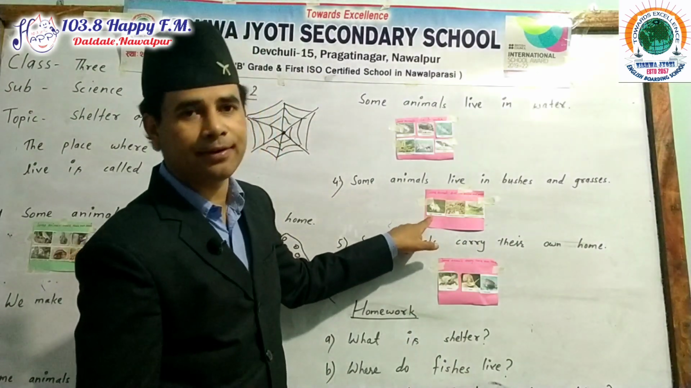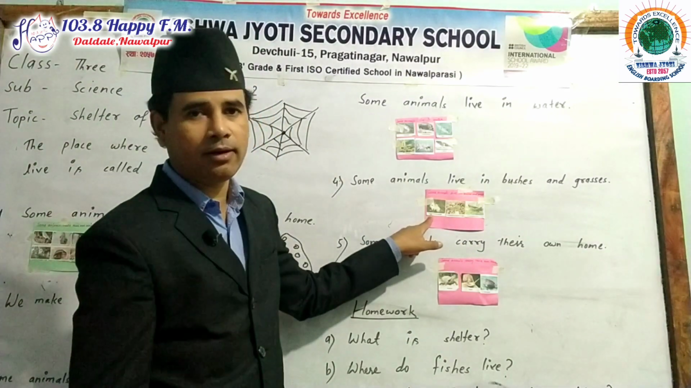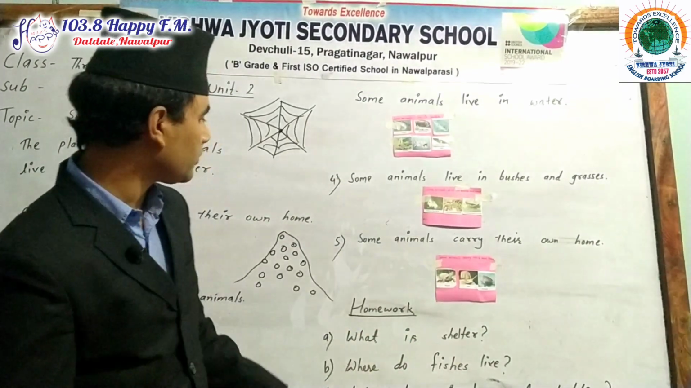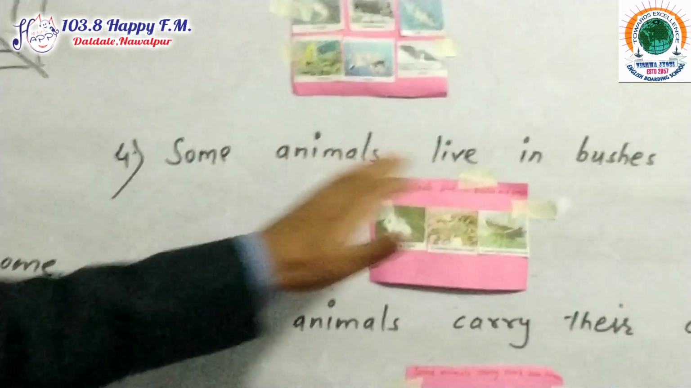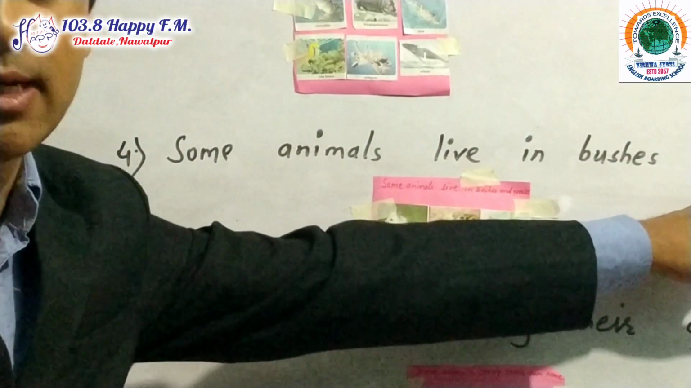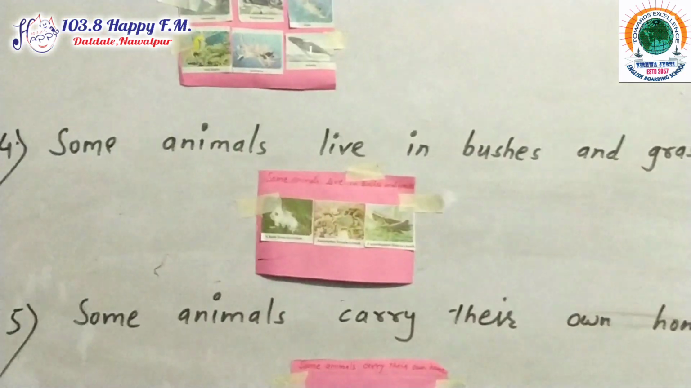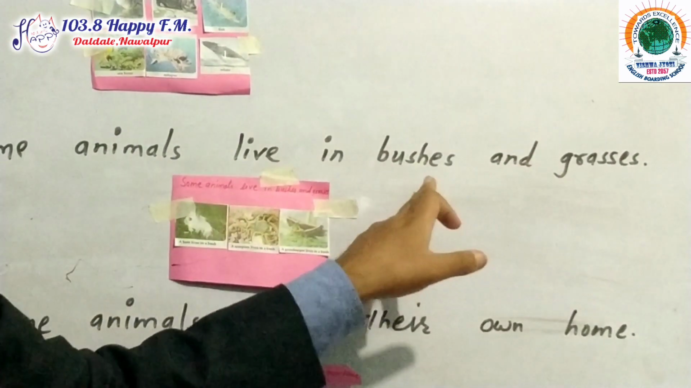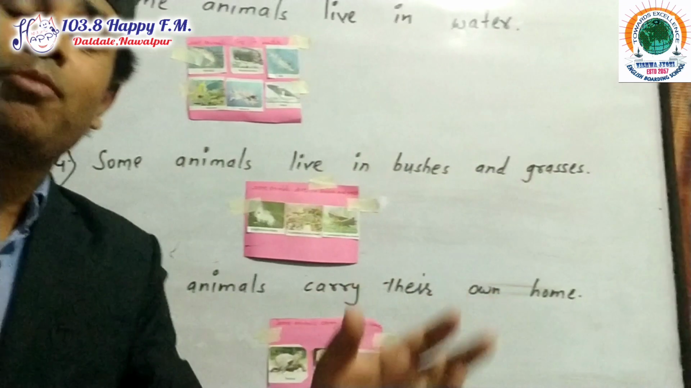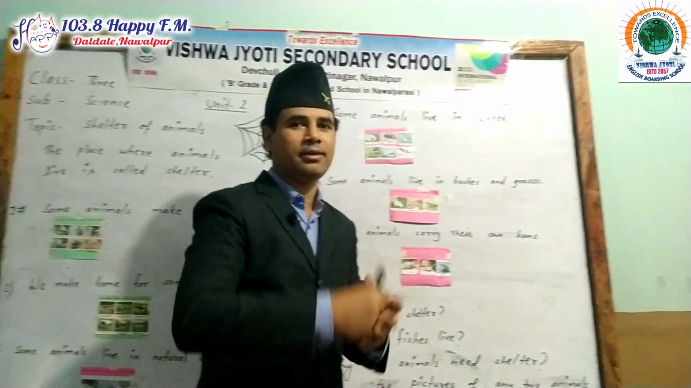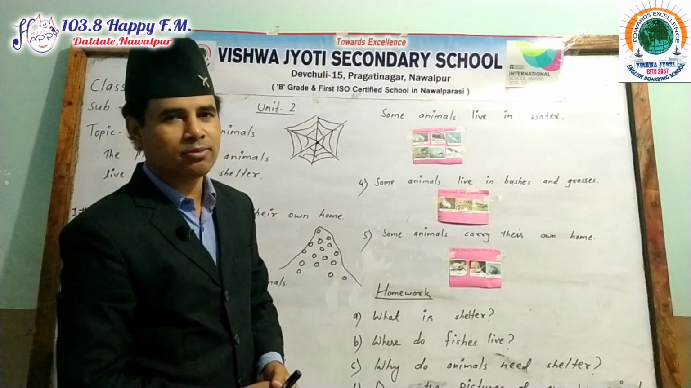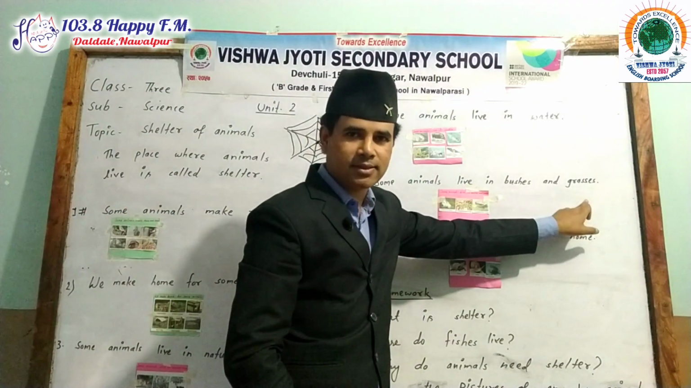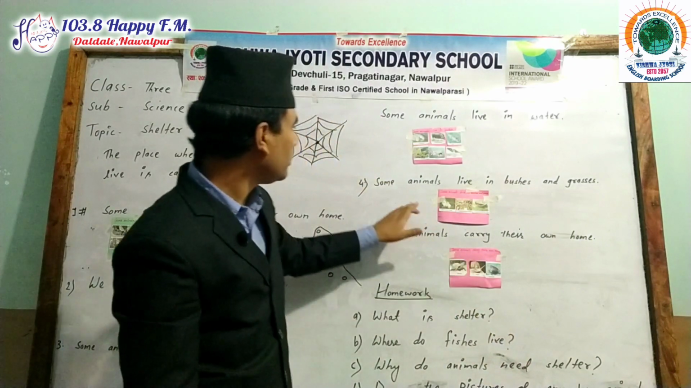And here it is given, H-A-R-E. Here means rabbit, a wild rabbit. Now this one: bushes and grasses. But some of the birds also live in the bushes and grasses. It doesn't mean that all birds build a nest on the trees. It does not mean that. Some of the birds live in the bushes and grasses. Now these are very common.